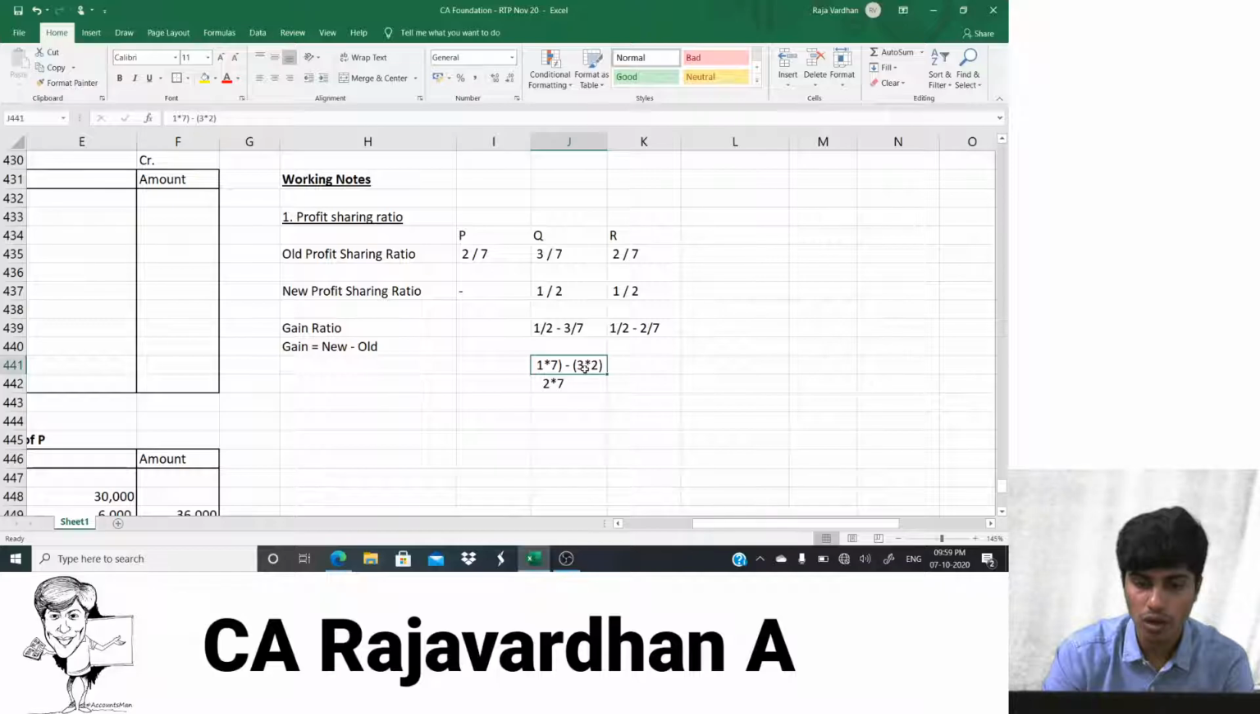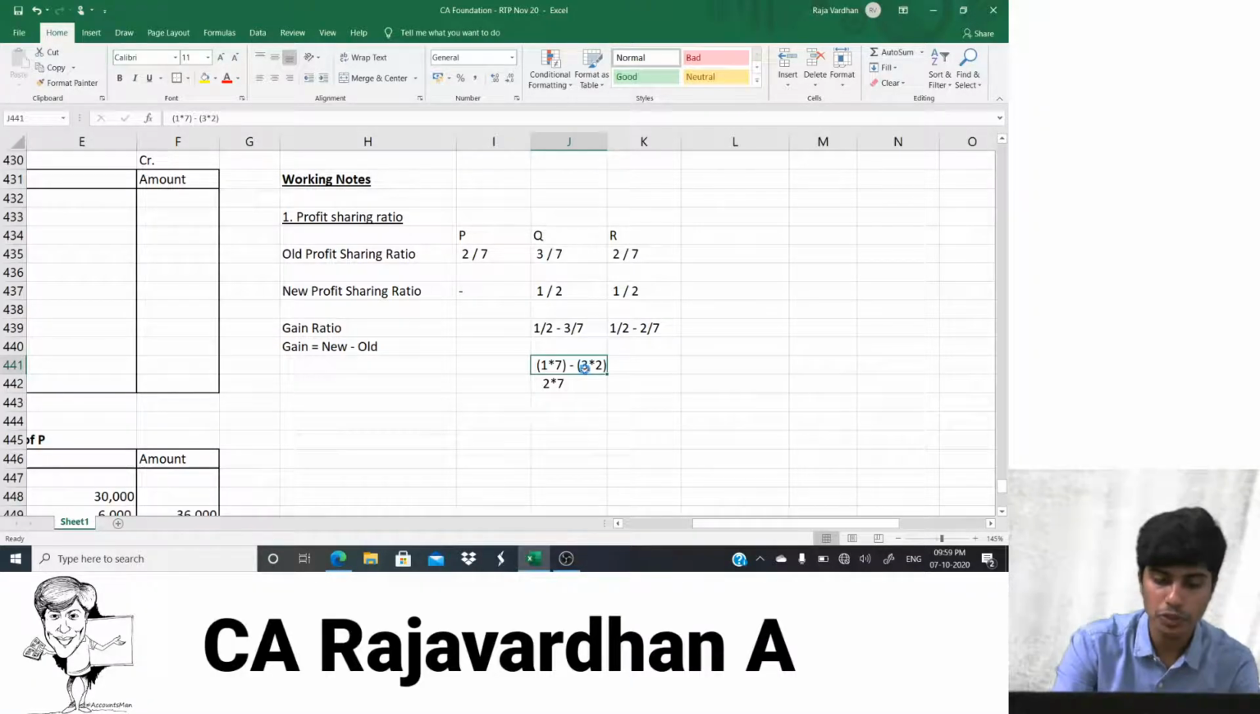Those of you who already know how to deal with fractions, very good. Those of you who don't, this is a very good opportunity for you to learn.